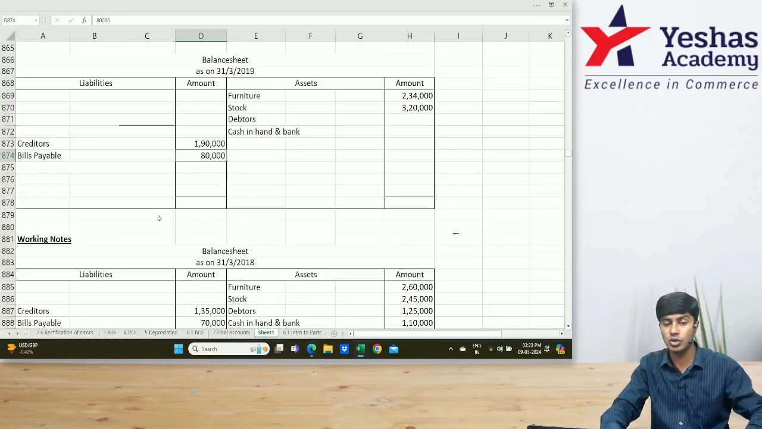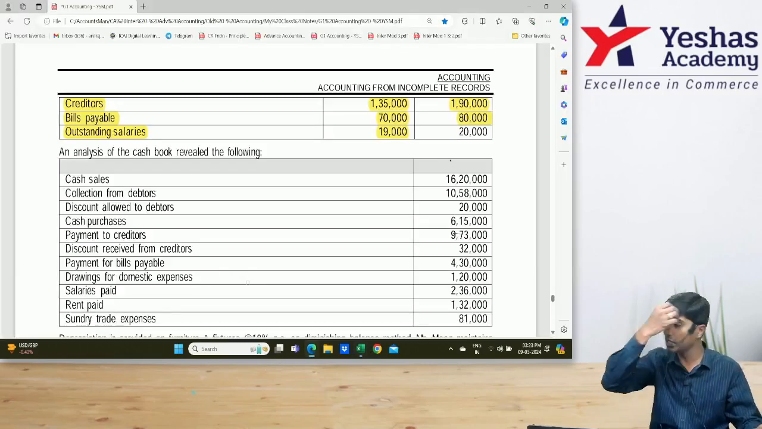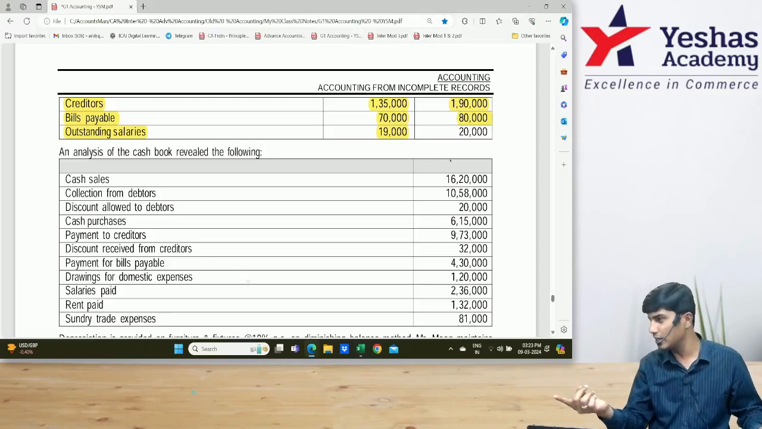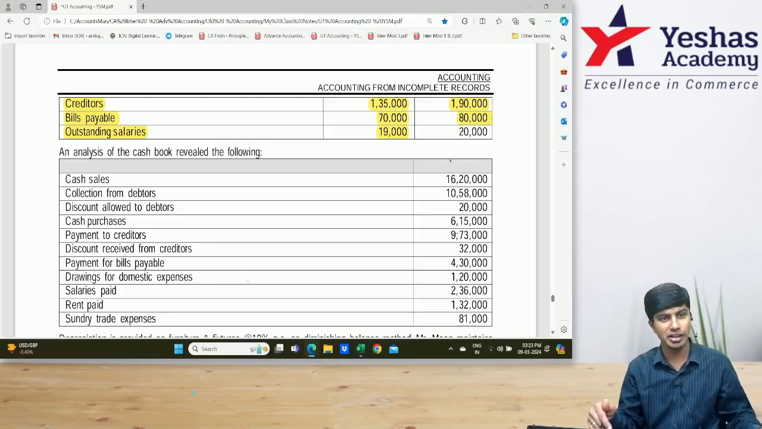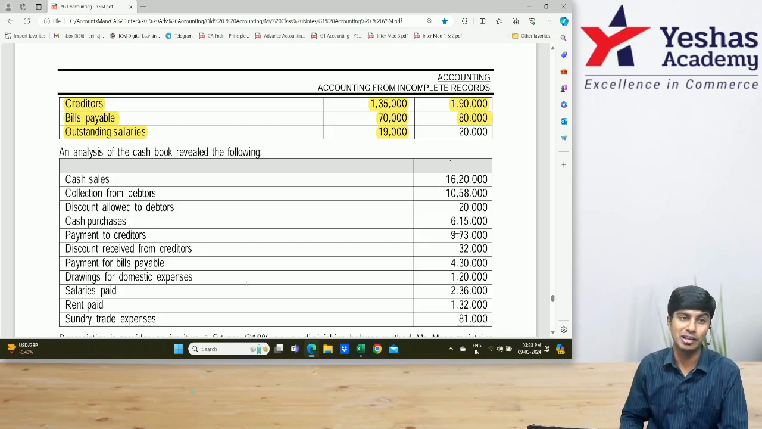Liability 19,000 opening. In the opening balance sheet, I'll write outstanding salary 19,000. So outstanding salary at the beginning is 19, at the end is 20. Some part of salary is paid during the year. How much is the current year salary expense, to be identified and written in P&L? So we'll open one more ledger called salary account.